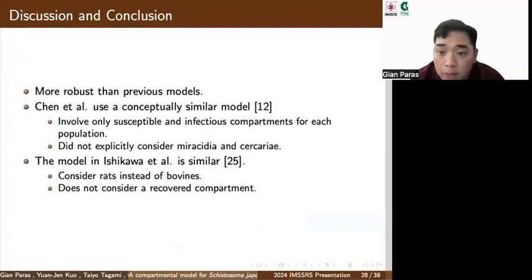Our compartmental model is more robust than previous models of schistosomiasis disease in the Philippines due to the greater inclusion of detail. Chen et al. use a conceptually similar model, although they involve only susceptible and infectious compartments for each population and did not explicitly consider miracidia and cercariae. The model in Ishikawa et al. is similar, but considers rats instead of bovines and does not consider a recovered compartment.